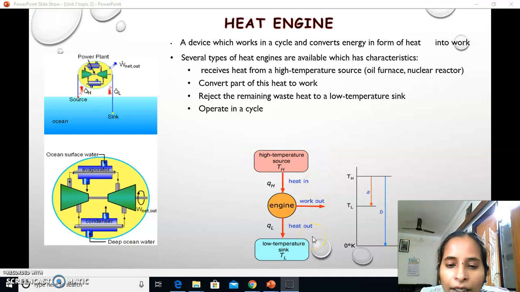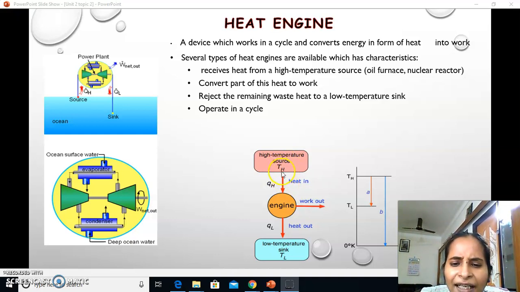Here you have a high temperature source which has a large heat capacity, by burning continuously any one of the fuels, which can give the heat energy at the temperature of TH, H meant for hot.